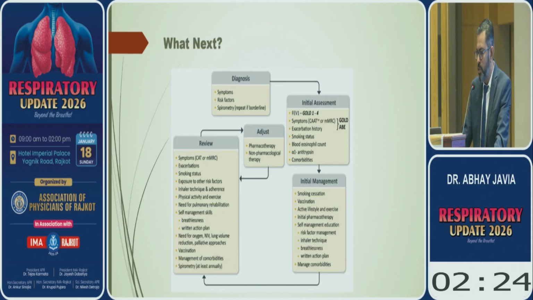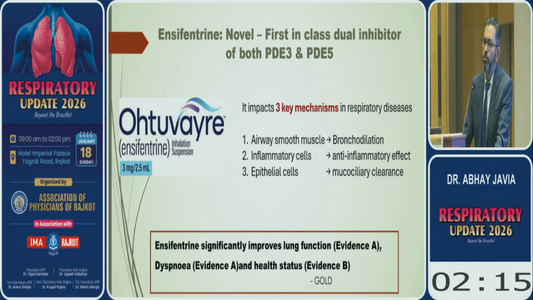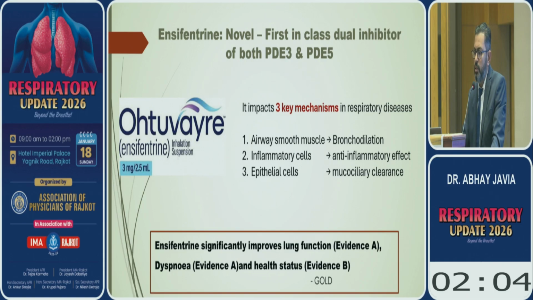So this is the very nice diagram which includes all the management of COPD in one slide. Now coming to newer advances. Ensifentrine. It is a novel first-in-class dual inhibitor of phosphodiesterase 3 and phosphodiesterase 5, and it acts via three key mechanisms. It acts on smooth airway muscles for the bronchodilation. It also has an anti-inflammatory effect, and it also improves mucociliary clearance.